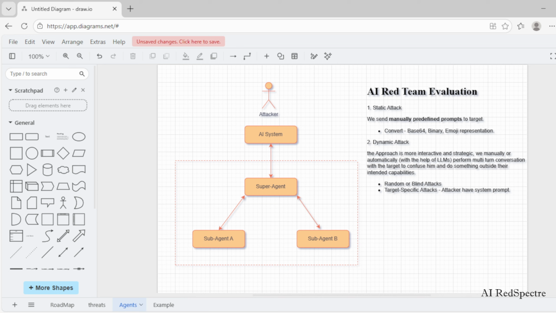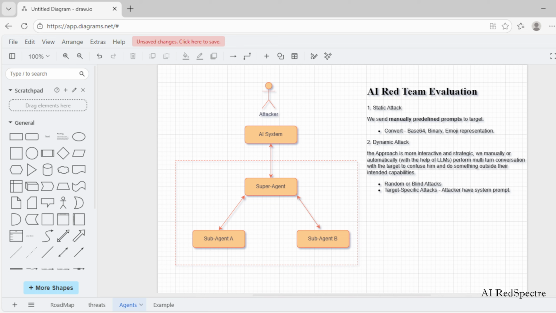This process continues until the objective is either achieved or the system systematically resists the attacks.